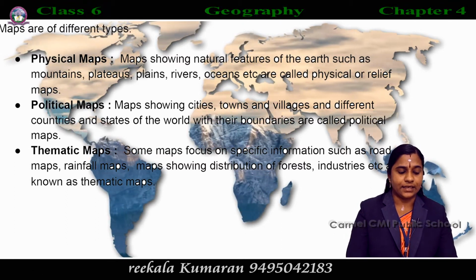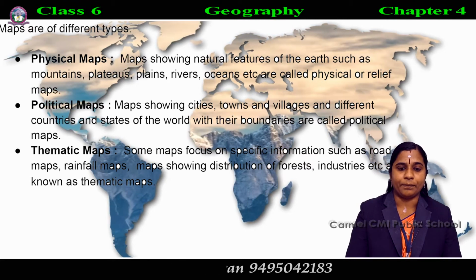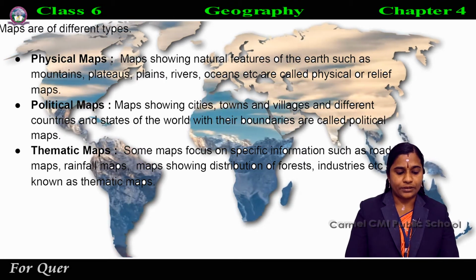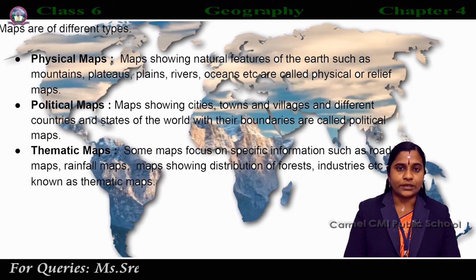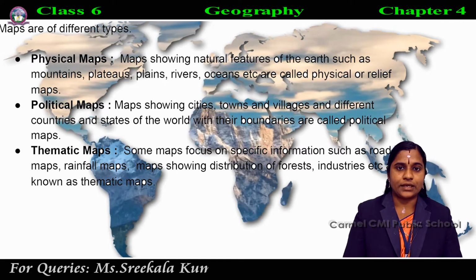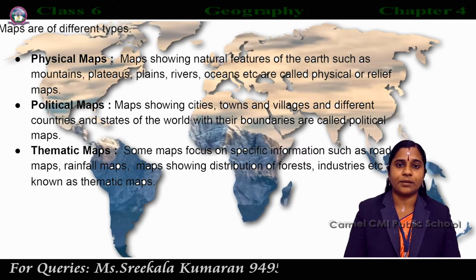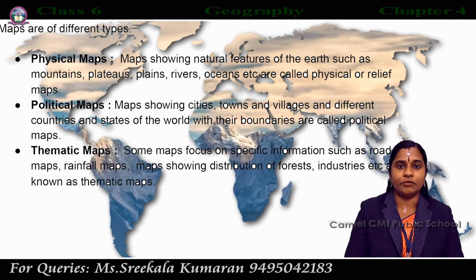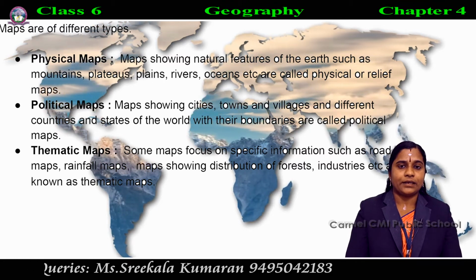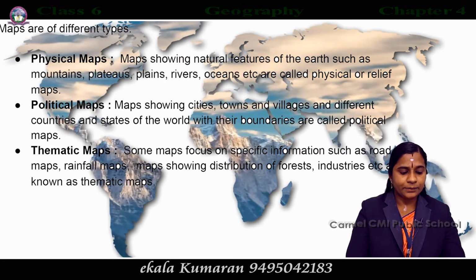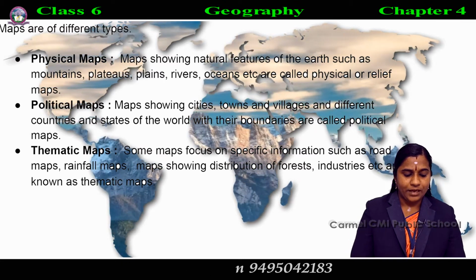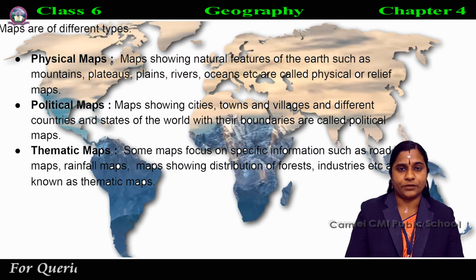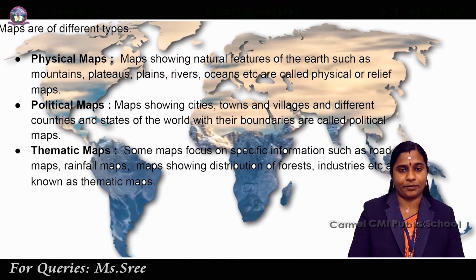Then the third one is the schematic map. Some maps focus on special information such as road maps, rainfall maps, maps showing distribution of forests, industries, etc. Actually, it is the thematic map that shows a theme. A map specially designed to show a particular theme is known as a thematic map. So a thematic map shows specific information.